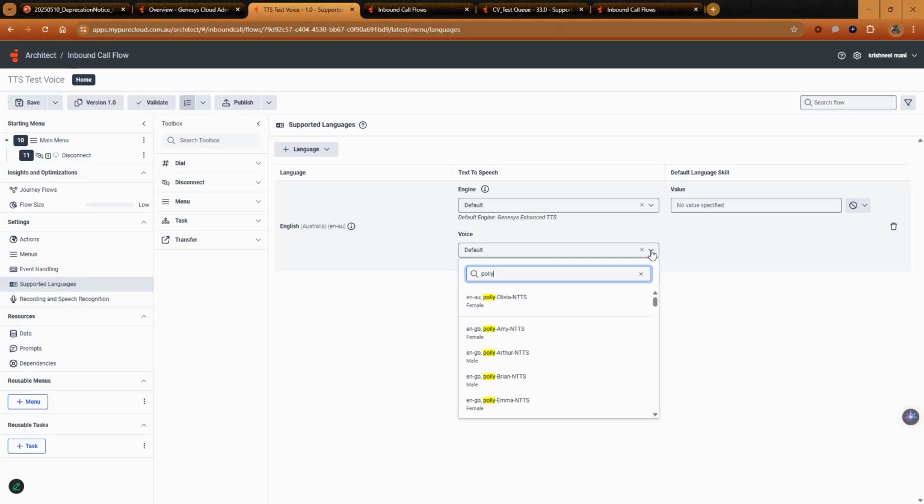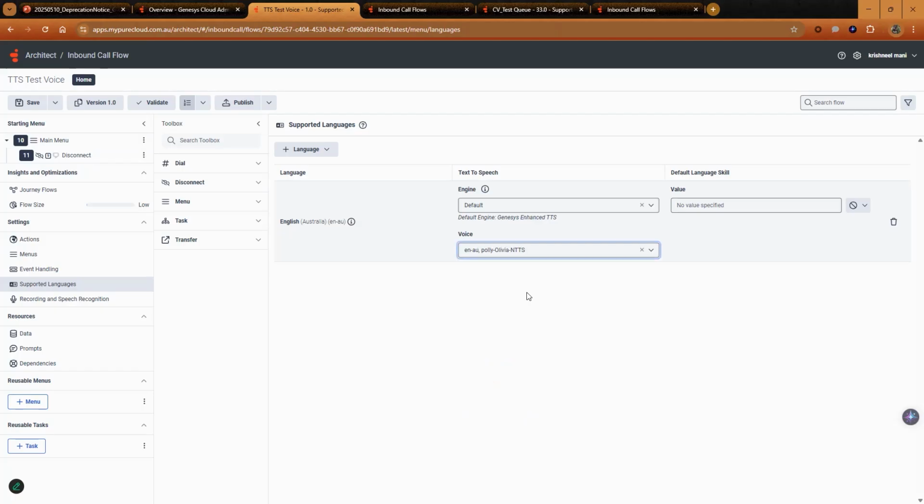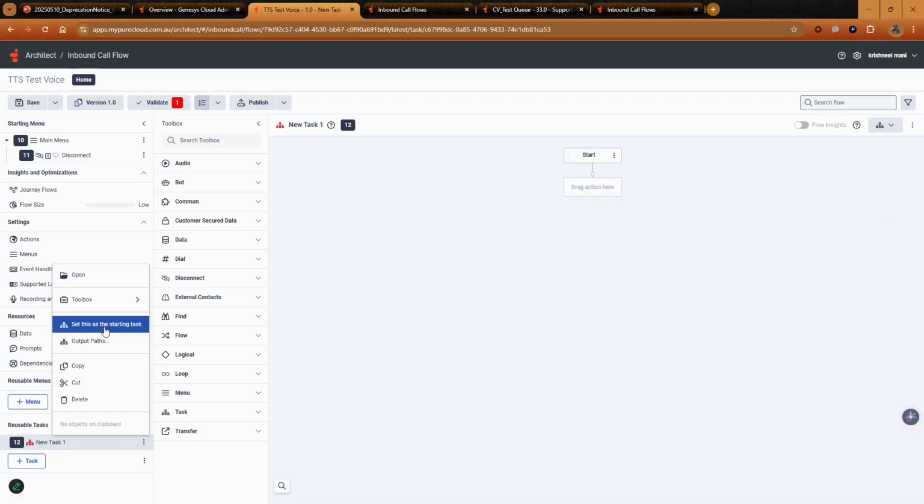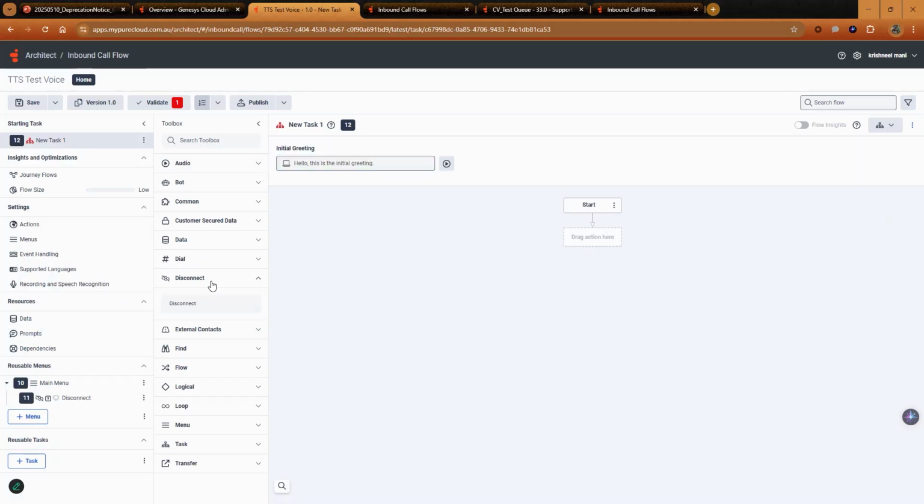You will be presented with all the Polly voices that are available for multiple languages. We will select en-AU Polly Olivia TTS. That's the only Polly voice available for Australian English. Once done, I'll create a new reusable task. I'll click on additional options and set this as the starting task.